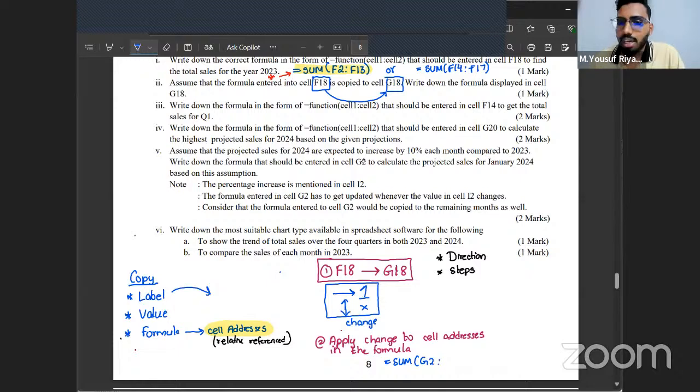And then from the F13 cell, if I go one cell towards the right, what will I have? Yes, I have the G13 cell. So I have applied that change to our cell addresses, and now I have my answer as equal sum G2 to G13. This is how you do these copy pasting questions. Is that clear, all of you? Got it?